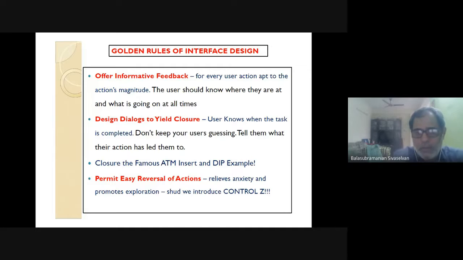One more clue I'm getting: I don't know how many of you have heard this term called loading bars. When your Gmail loads, and nowadays the loading bar is different, you used to see one long blue bar, which used to get filled up, with stripes getting filled up. They are called loading bars, progress bars, percentage of task completed. They are all nothing but mechanisms to convey feedback. I am on the task which you gave, whether it is determinate or indeterminate, much more discussion is there, but ensure that you give some form of feedback.